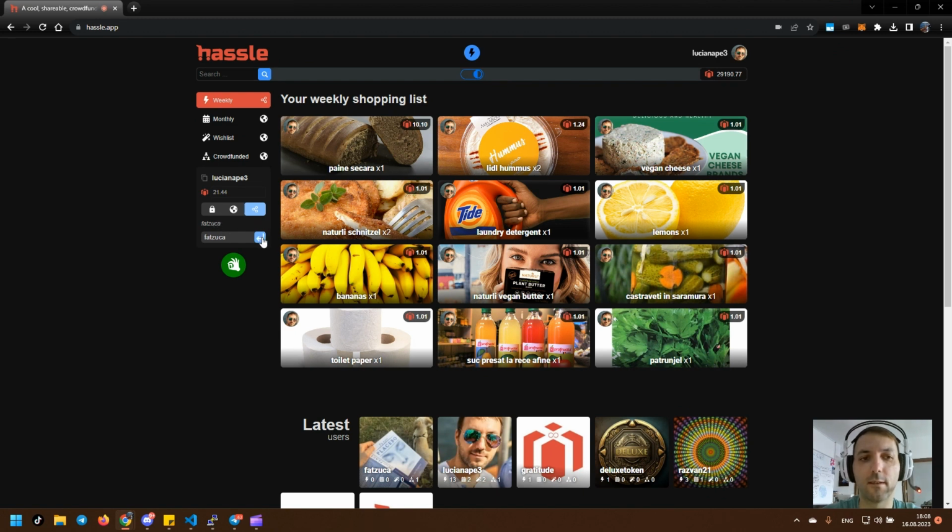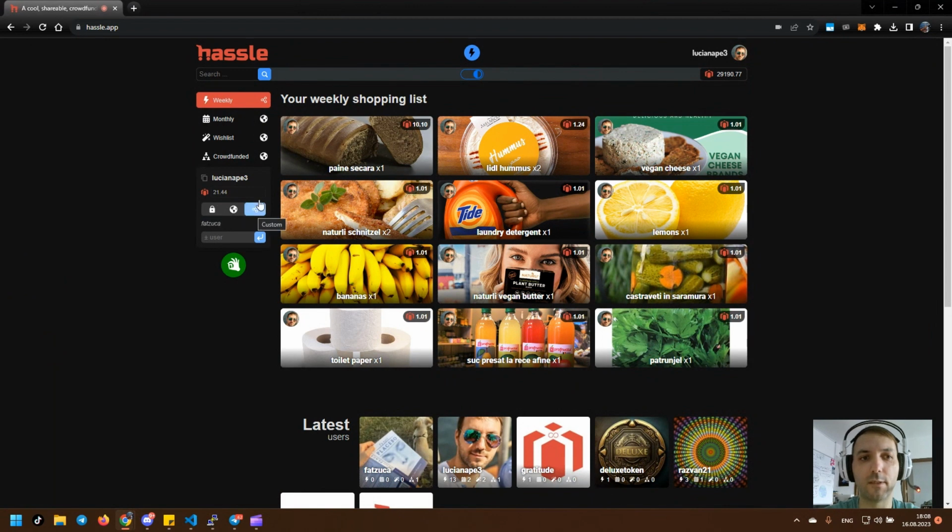Now it's either you click this button or you click enter, or on mobile go. So I want Fatsuka here. I can also add another user or remove it, right? So it's very easy to add users. Now I want for now only Fatsuka to be added, and so I have to click update, right? And so I clicked update, and when I refresh the page, you can see Fatsuka is still here, okay?